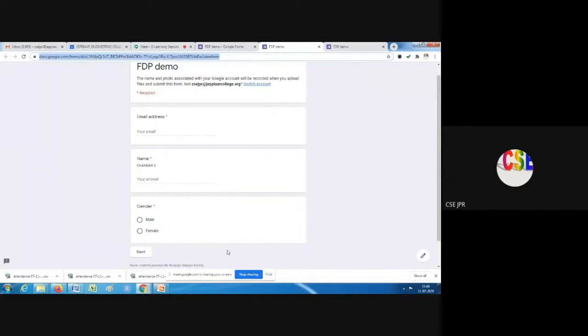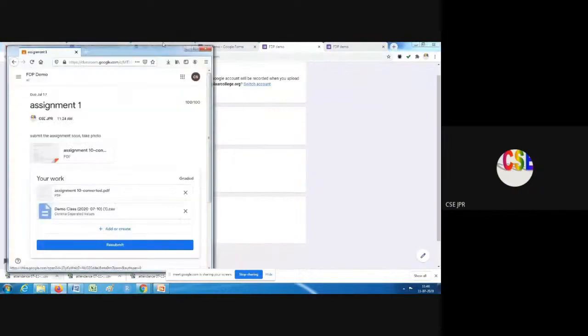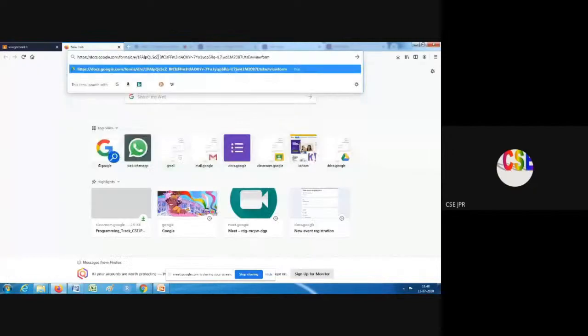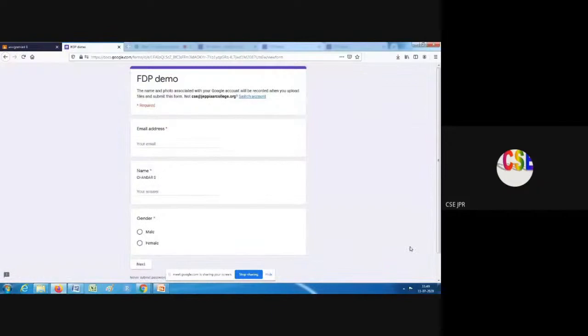Okay, you can see only the owner will see the right side. You can see on the right side bottom there is an option like a pen. That will be shown only to the owner of this form. The owner means the mail ID with which we have created it. Suppose I am opening the Google form link with some other mail ID. Since that mail ID is not the owner, the edit option is not shown here. Only the owner will see the edit option.